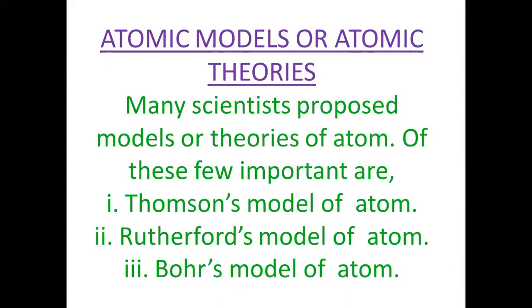But it fails to explain the stability of an atom. Next is Rutherford's model of the atom. It is actually based on an experiment called alpha rays scattering, or scattering of alpha particles.